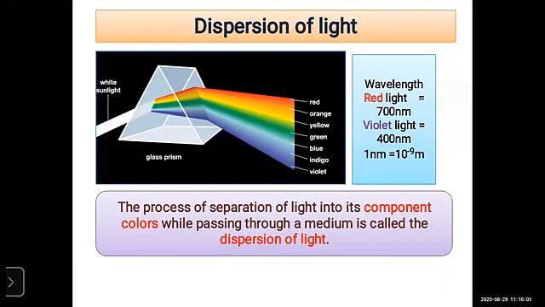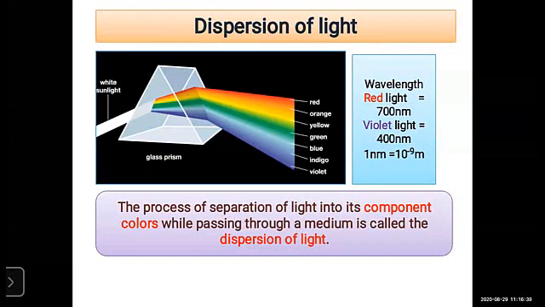And vice versa. If the wavelength is more, the bending of light is minimum. If the wavelength is less, the deviation of light is more. Remember that. If the wavelength of the light increases, the deviation decreases. And for violet light, the wavelength decreases, so the deviation of violet light increases.